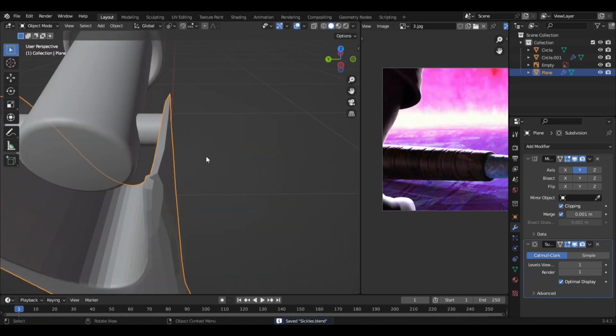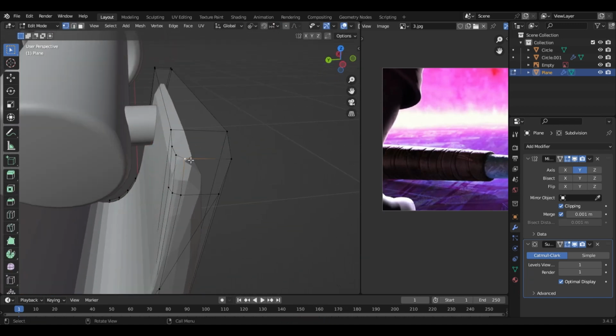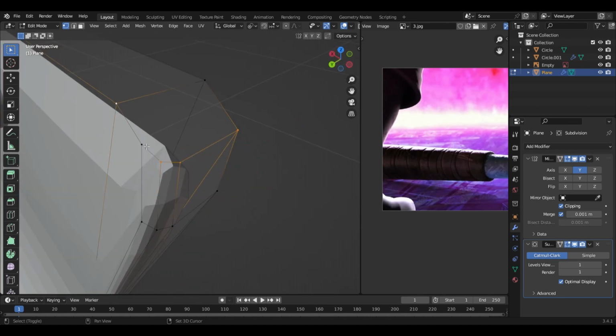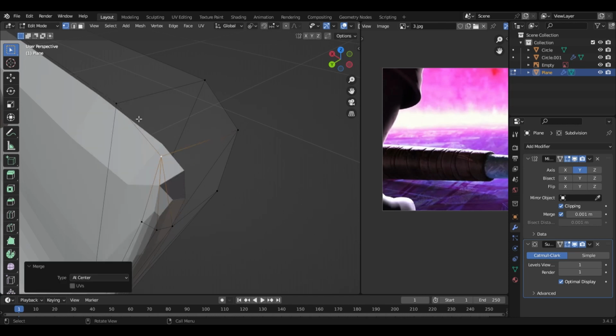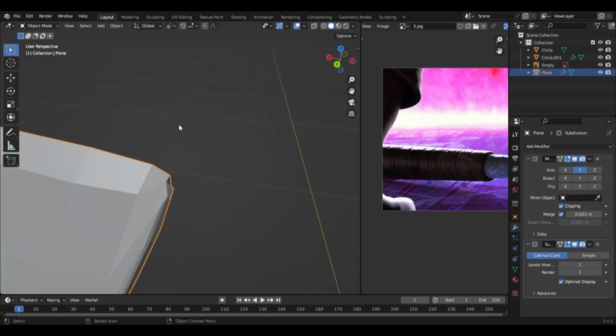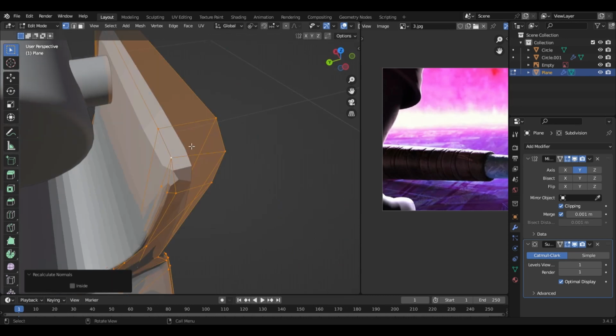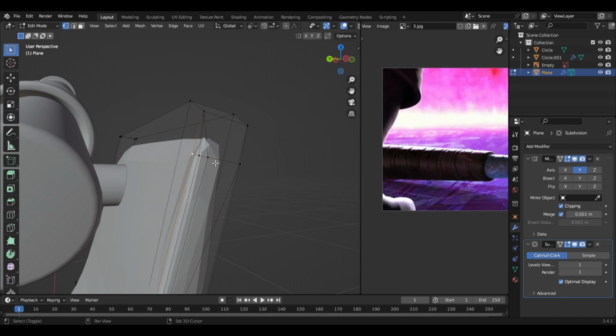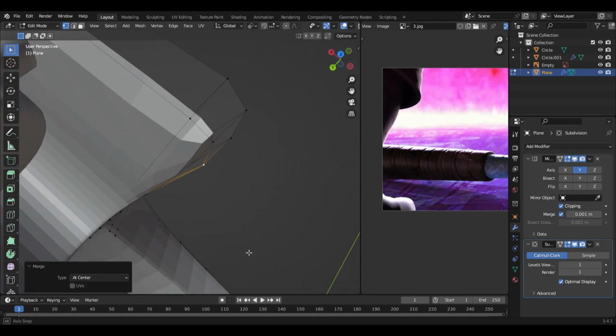But there's a problem over here, and it is because there are several vertices here that don't let this part be a square. So we are going to select all these 3. We are going to center. Okay, it didn't fix it either. It is because of this one, I guess. Let me see if it fixes.